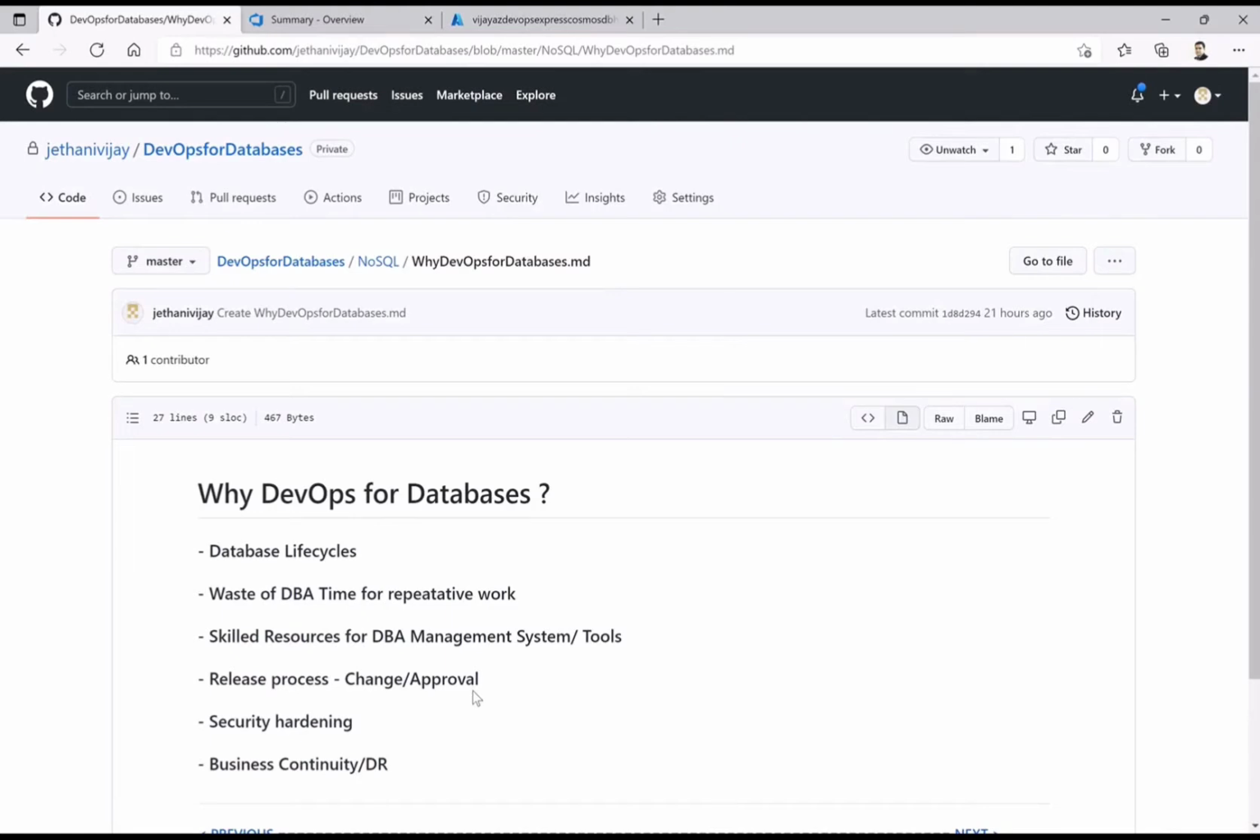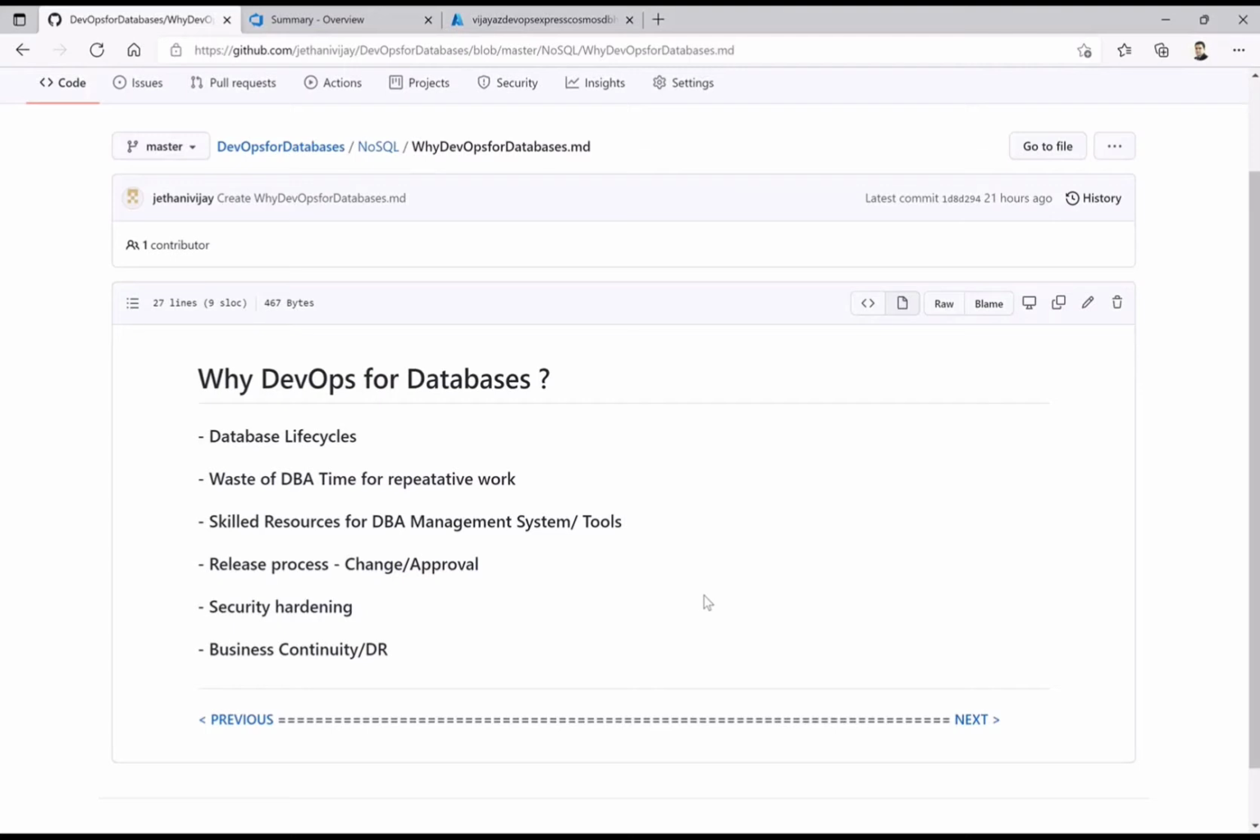Finally, business continuity and DR. For every one of us, we need to have appropriate backups, and we should be able to restore the complete environment in no time, or within the respective SLAs. That is the need for DevOps for any of the databases or any of the solutions you implement.